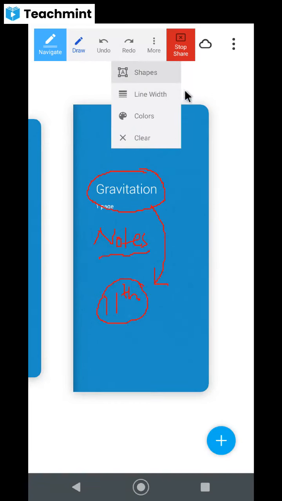Are you excited for this journey of gravitation, dear children? Yes, sir.